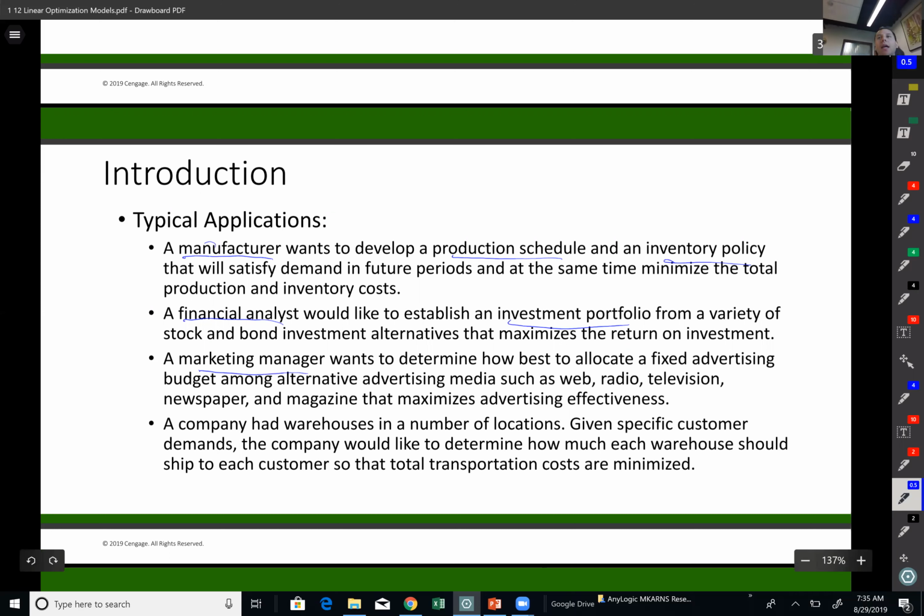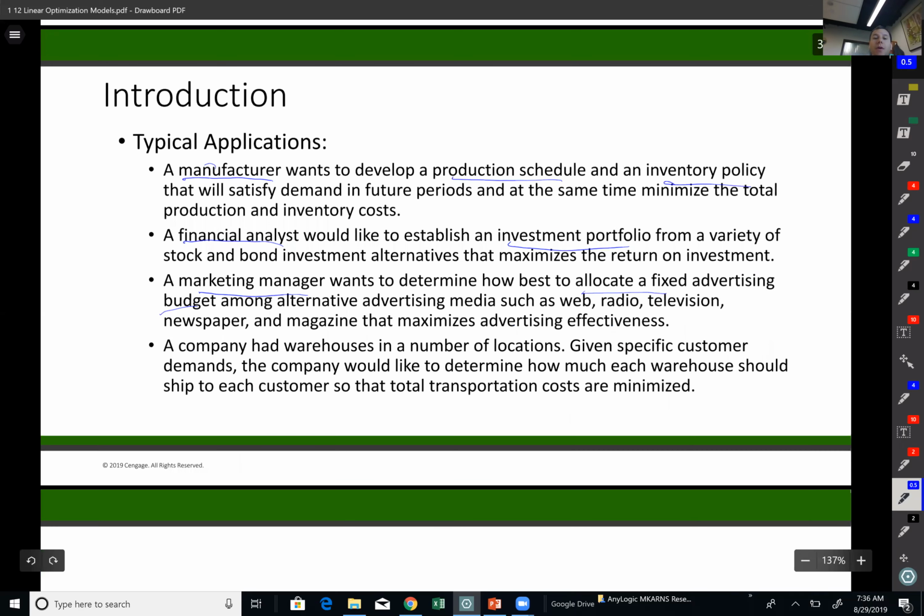Also, marketing is a really hot topic where they use optimization models a lot to allocate a fixed advertising budget, for example, choosing among advertising channels like web, radio, television, social media, and so on.